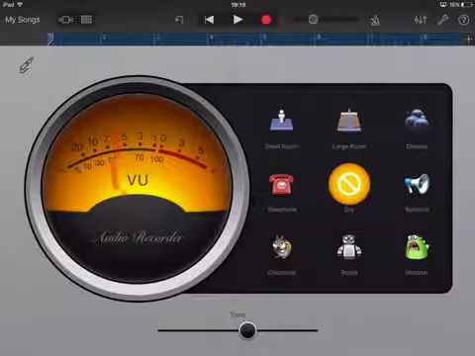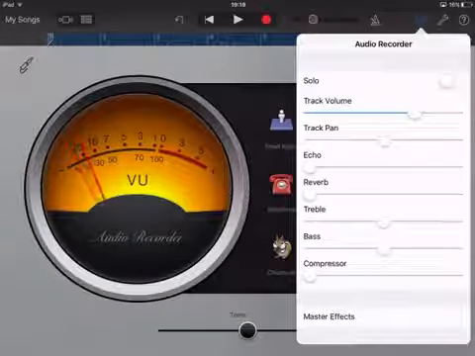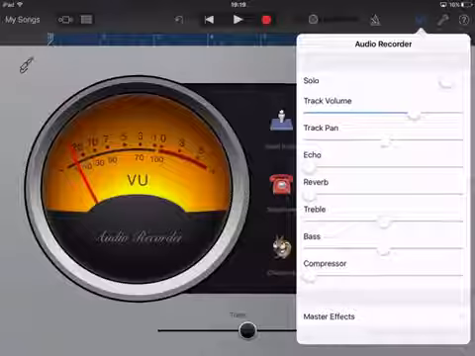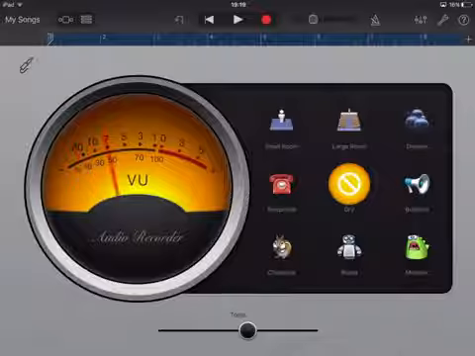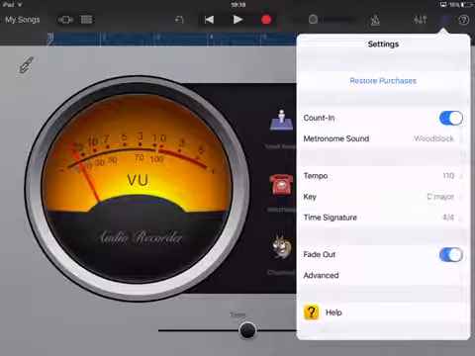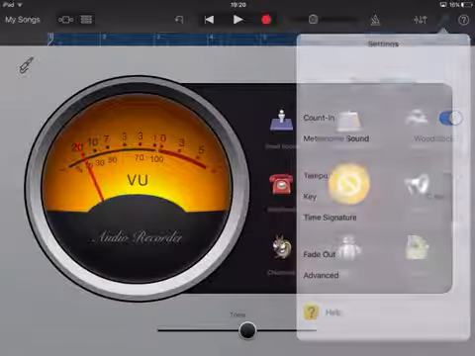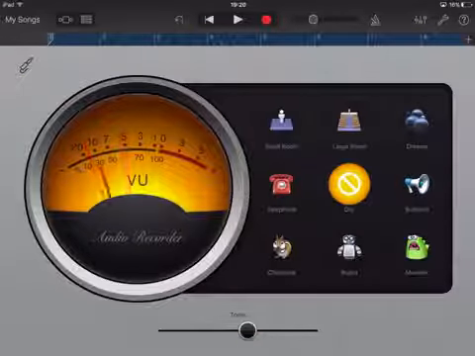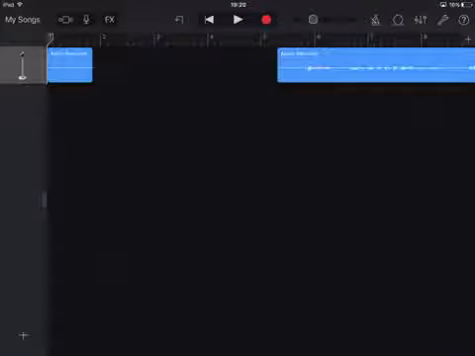Well, if you want to do it the iTunes way, then you press these arrows with this one, audio recorder. No, and I think you go on master effect. No, you don't. You go to the settings, I think. Oh no, what am I doing? Okay, then. No, you go to this. No, you don't actually. Wait. Go to this. No, you do. What did I just do?